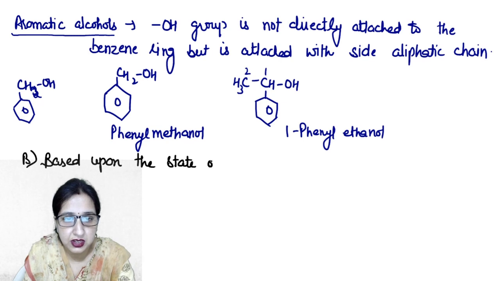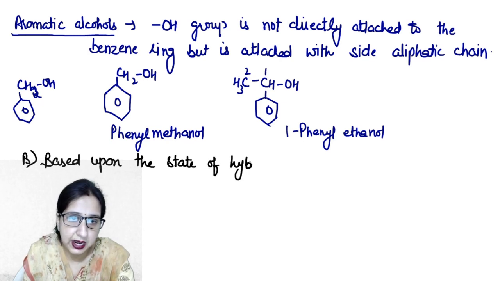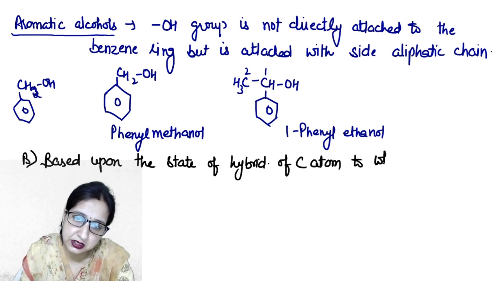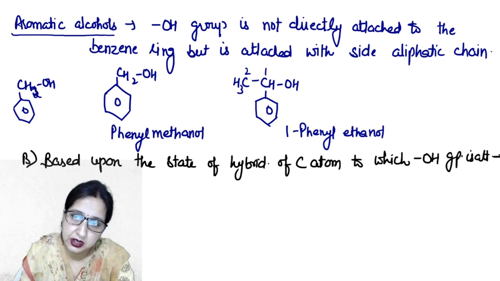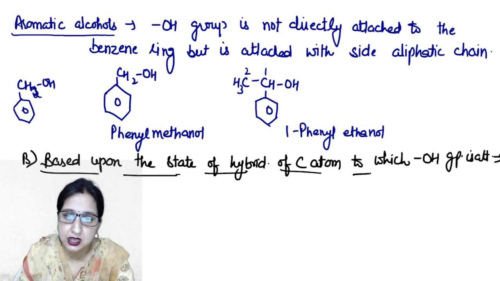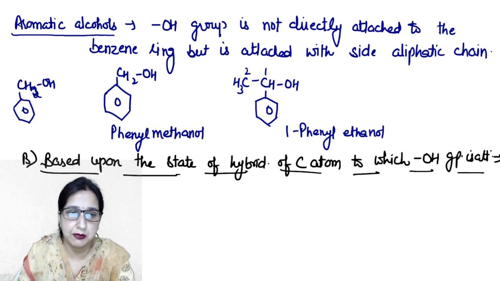So now the next classification, classification B, is based upon the state of hybridization of the carbon atom to which the OH group is attached. Okay beta. So this is our second classification based upon the state of carbon atoms.